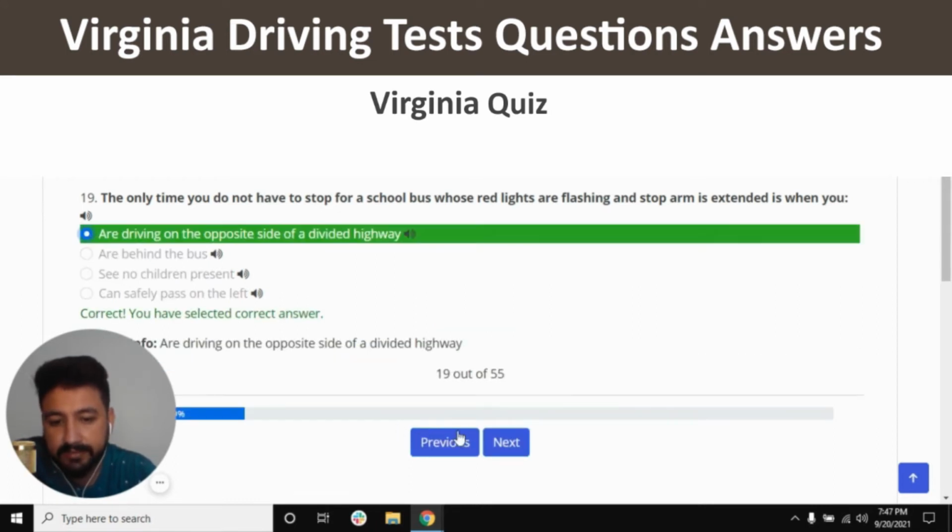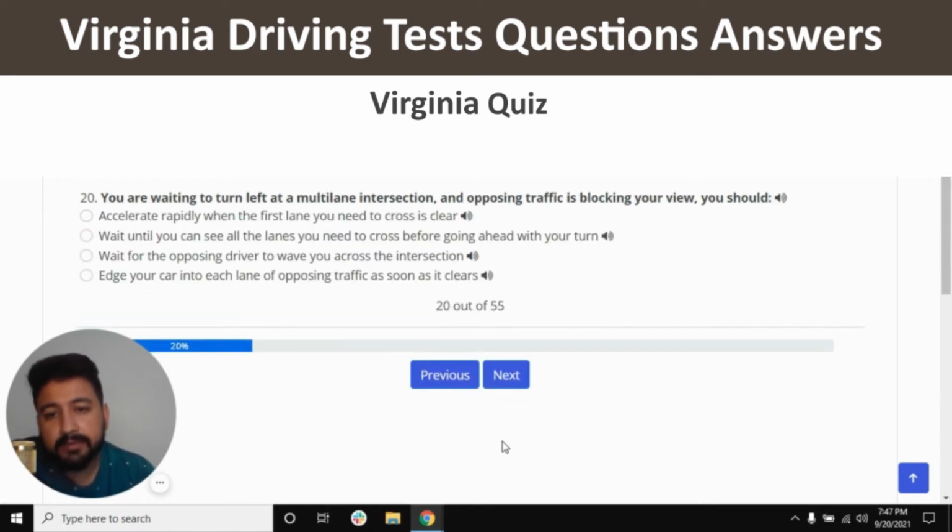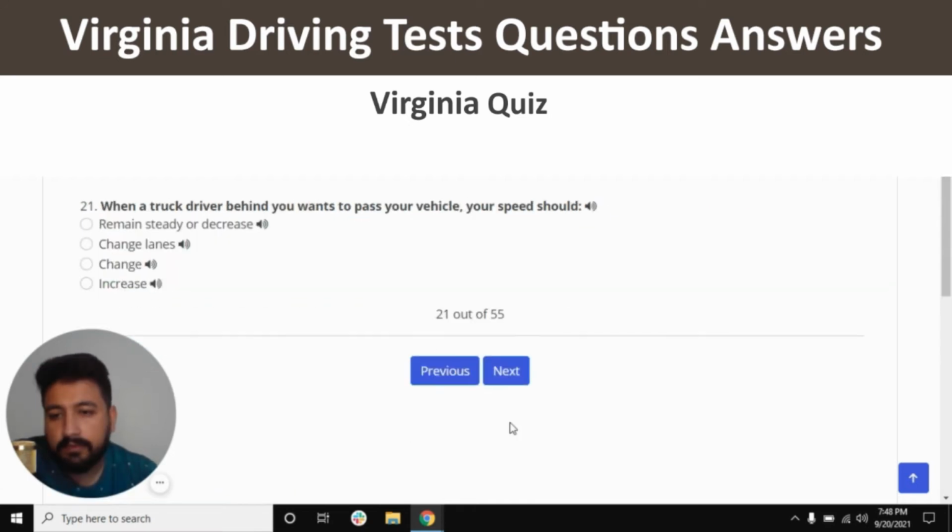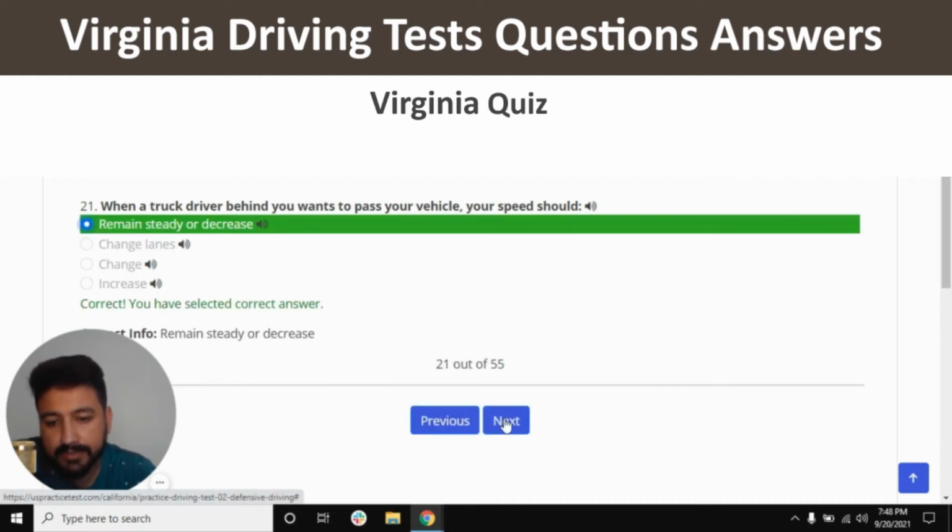Yes, and next. You are waiting to turn left at a multi-lane intersection and opposing traffic is blocking your view. You should. The right answer is wait until you can see all the lanes you need to cross before going ahead with your turn. Yes, and next. When a truck driver behind you wants to pass your vehicle, your speed should. The right answer is remain steady or decrease. So, first one, yes, and next.